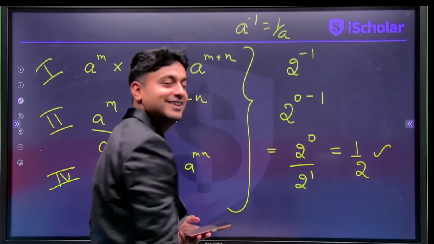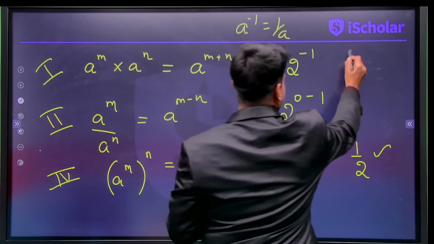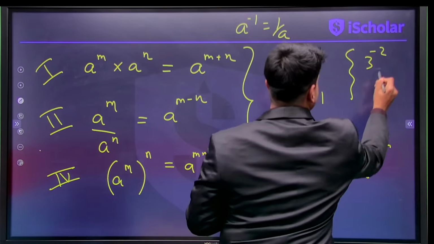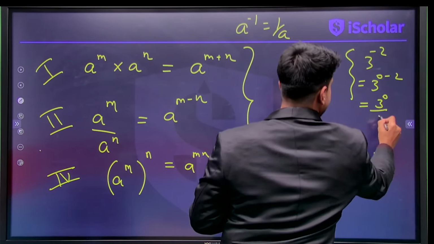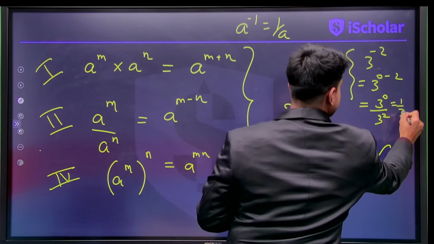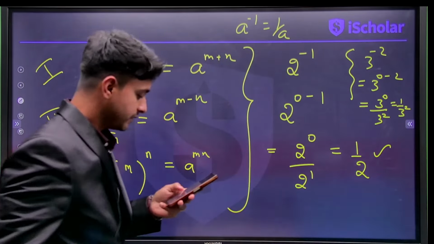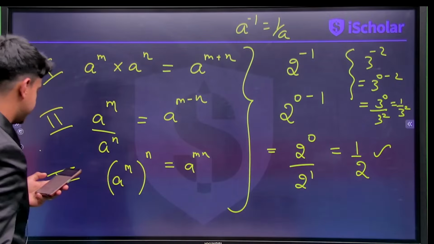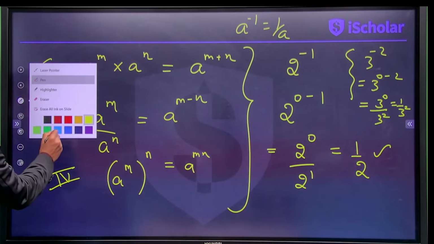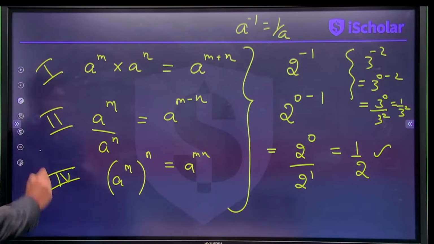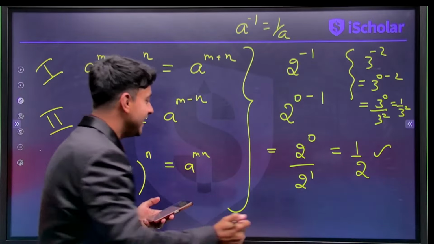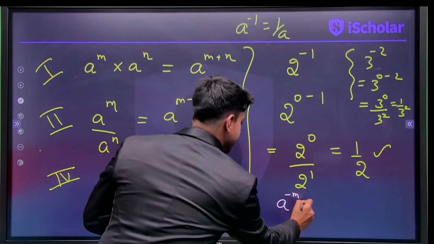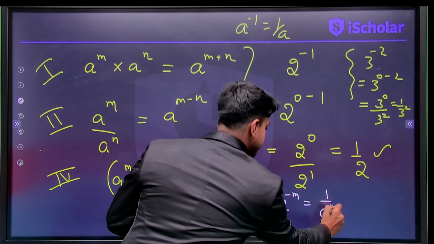So it's reciprocal, right? Similarly, if I say 3 power minus 2, that will be 3 power 0 minus 2, which will be 3 power 0 divided by 3 power 2, which is 1 by 3 square. Right? So what we actually learned from here is that anything to the power negative m is 1 by that a power m.